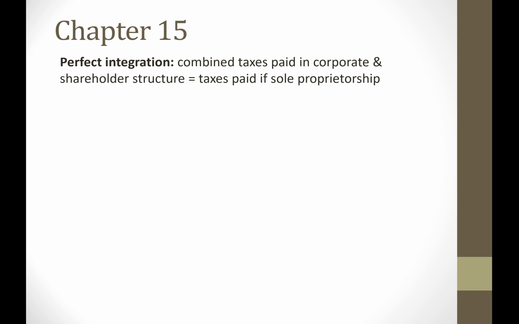The textbook talks about perfect integration. And what perfect integration is that the taxes paid if an individual decides to operate as a sole proprietorship should equal the same amount of taxes paid if that individual decides to incorporate their business, pay the corporate tax, and then using the after-tax proceeds pay themselves as a shareholder a dividend. And the total taxes paid in the corporate structure between the corporation and the individual shareholder should be exactly the same as if they decided to operate the business as a sole proprietorship.